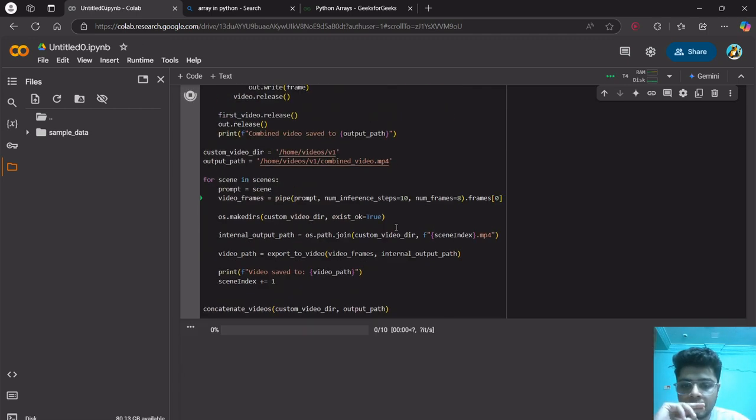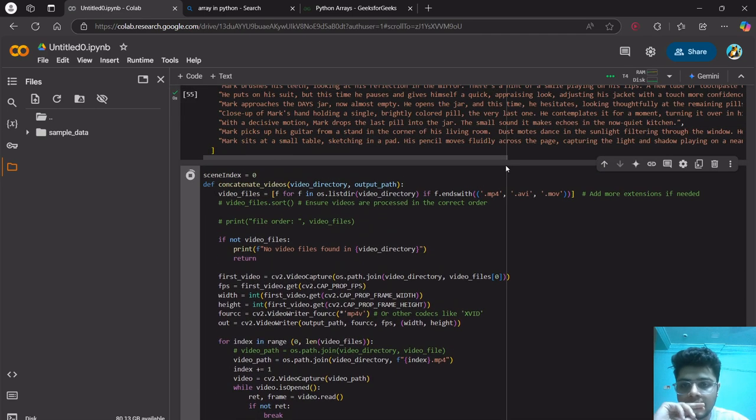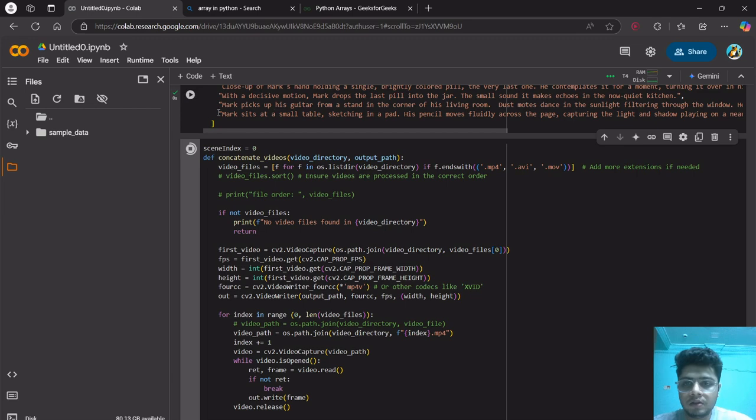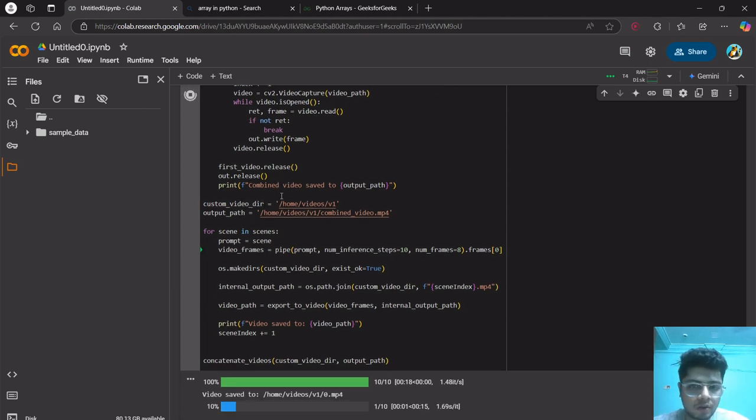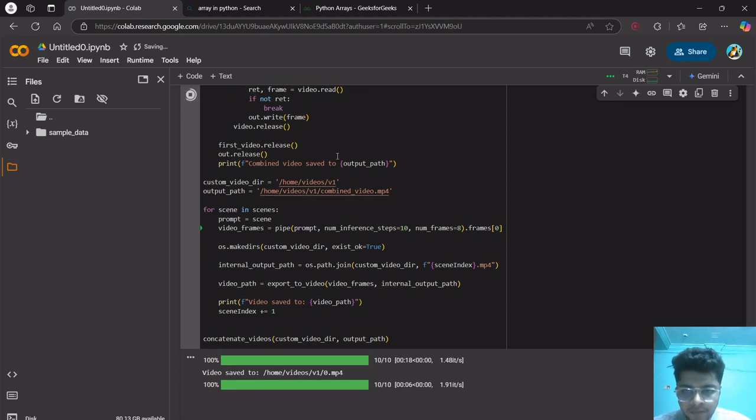While the program is running, I'll try to explain what is happening over here. This is the function. Okay, so we'll skip the function for now. Let's just focus on where the program will execute. So here, custom video directory, we're assigning some paths over here where the video has to be stored, and where the things are being stored. Then for a scene, so basically the prompt array which we got, the array had single scenes as an element.